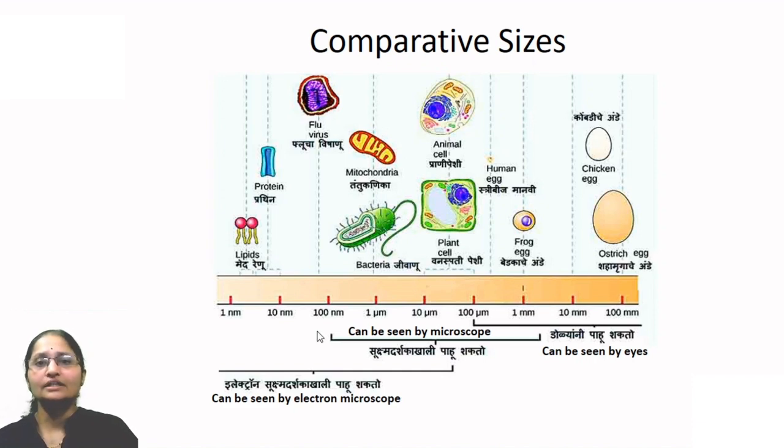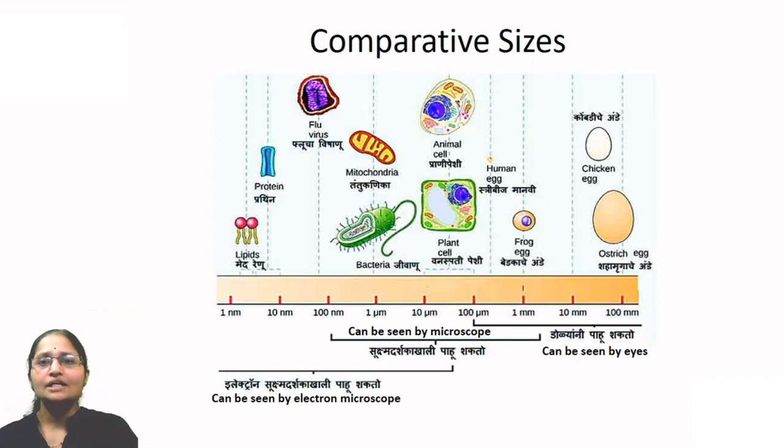That is also not enough. Some structures are even smaller, which cannot be measured even in micrometers. So 1 micrometer is also divided into 1000 equal parts, and each part is called a nanometer. So micrometer and nanometer are the units to measure cells and cell organelles.